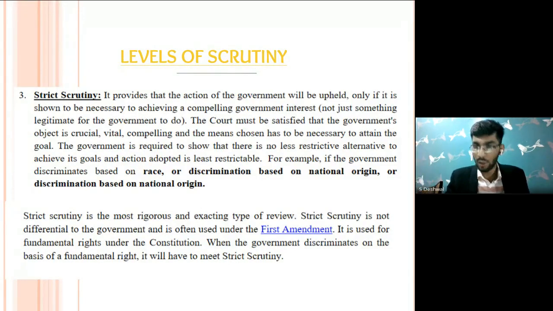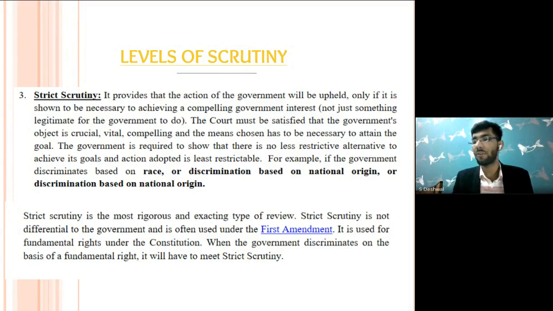Furthermore, the next important thing is that it is not deferential to the government. If the court applies strict scrutiny, the case is more likely to go against the government and citizens will win. The court will apply strict scrutiny only in cases when there is a violation of fundamental rights. So please look into it.